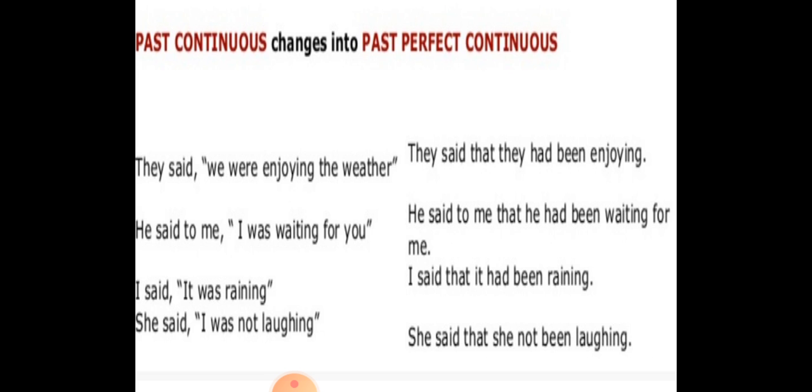Now past continuous changes into past perfect continuous. For example, they said we were enjoying the weather. So they said that they had been enjoying the weather, simply.